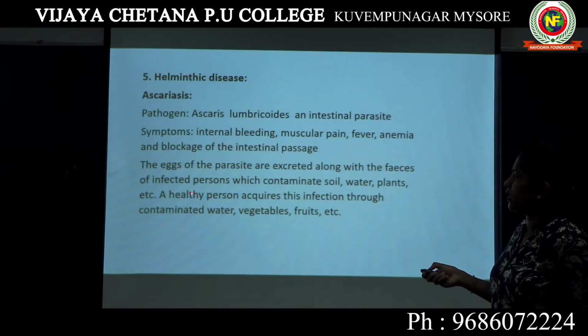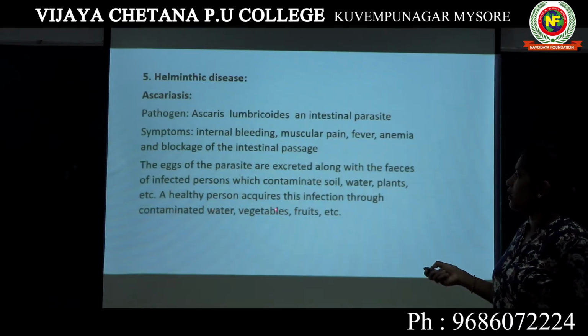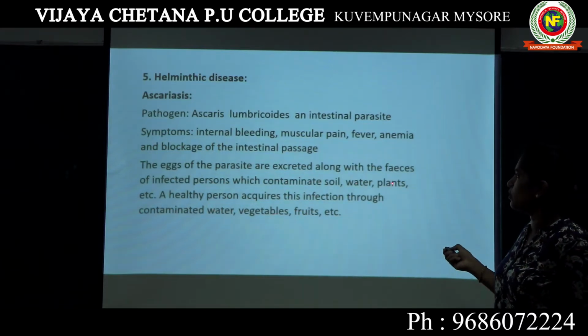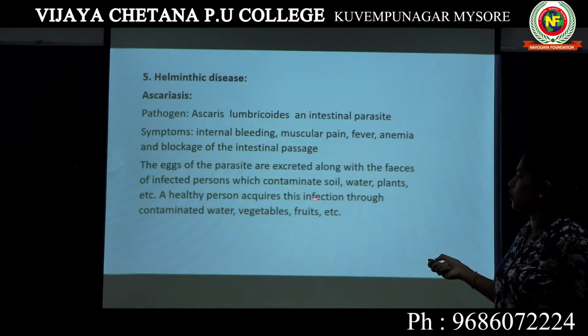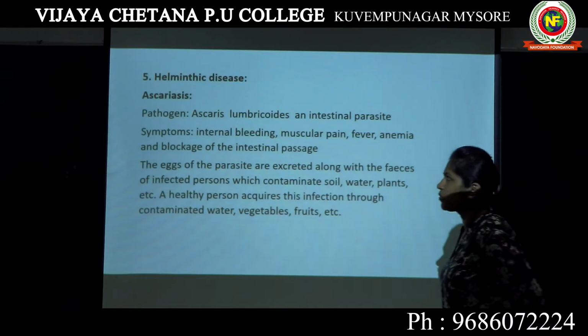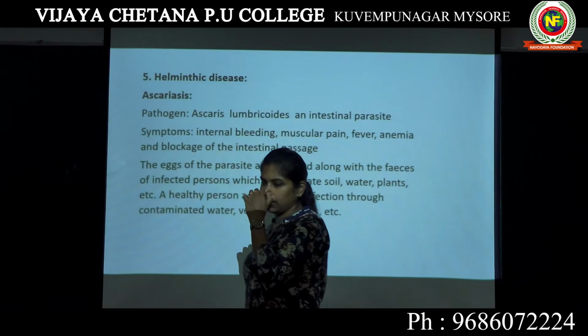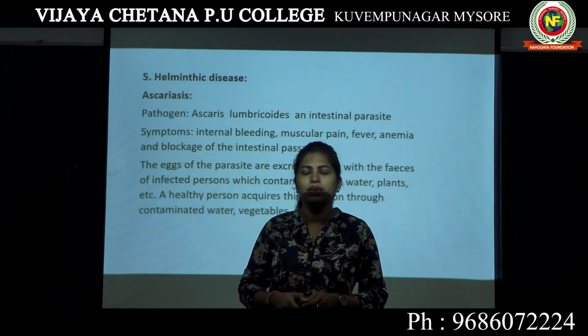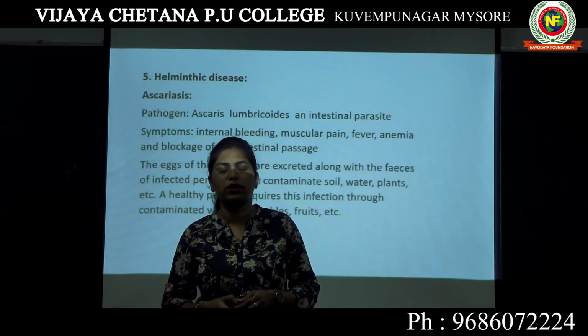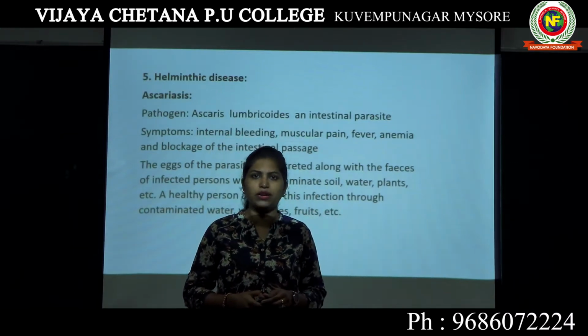Now, if a healthy person drinks this water, eats the vegetables and fruits grown in this soil or taken from these plants, then the healthy person will develop the infection. He will acquire this infection through contaminated water, vegetables and fruits. So under helminthic disease, the first disease we will be studying is Ascariasis. It is caused by an intestinal parasite known as Ascaris lumbricoides.